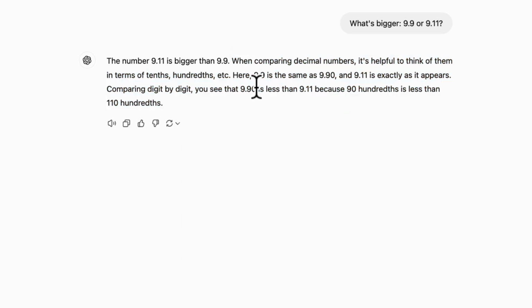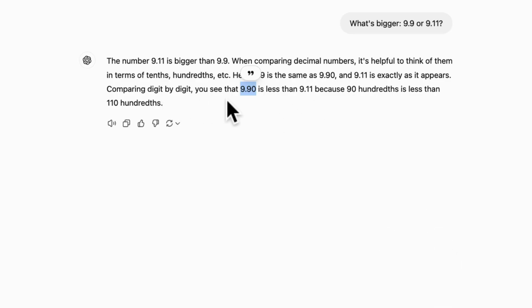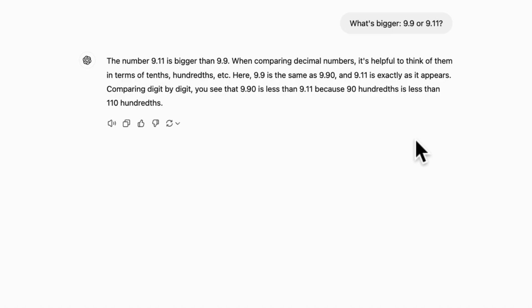It even recognizes this whole thing about the extra decimal place. And it still says, comparing digit by digit, you see that 9.90 is less than 9.11 because 90 hundredths is less than 110 hundredths. That's wrong. I see what it's done here, actually. It is adding another 0 to this, too. So it's saying 90 is less than 110. But that's just incorrect. It has hallucinated this response.